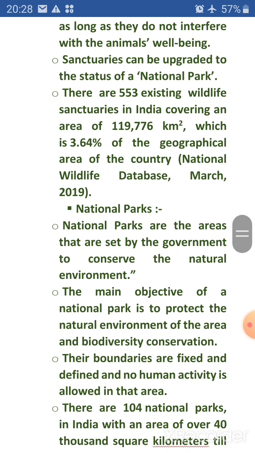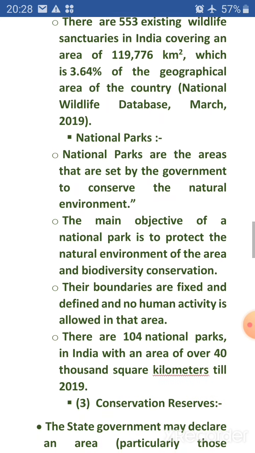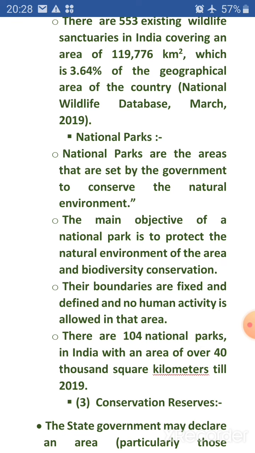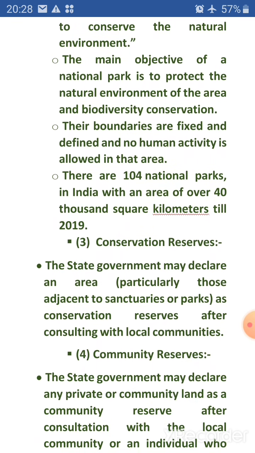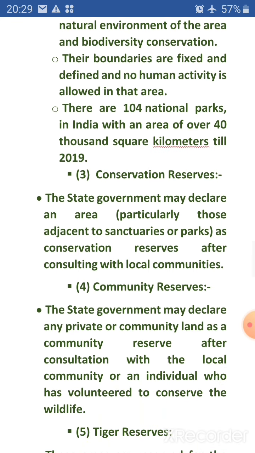National Parks. National parks are the areas that are set by the government to conserve the natural environment. The main objective of a national park is to protect the natural environment of the area and biodiversity conservation. Their boundaries are fixed and defined, and no human activity is allowed in the area. There are 104 national parks in India with an area of over 40,000 square kilometers till 2019.